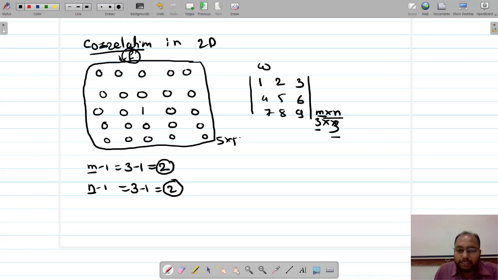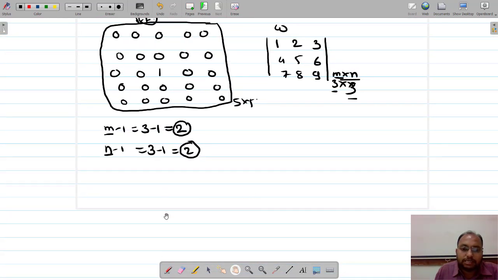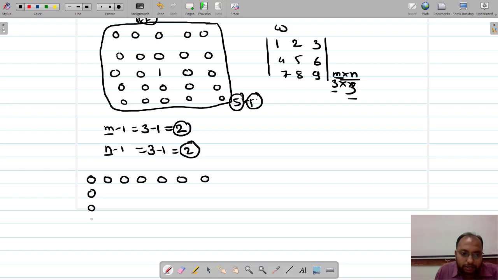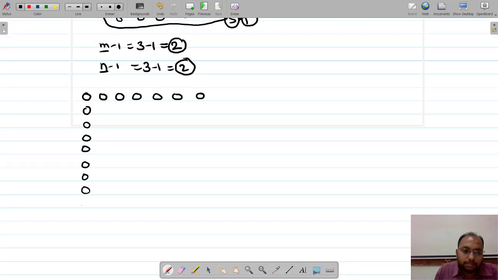So the new image after zero padding can be found like this. Right now there are 5 rows and 5 columns. Now this image will have 7 rows and 7 columns, so remember that 7 zeros we must write now.